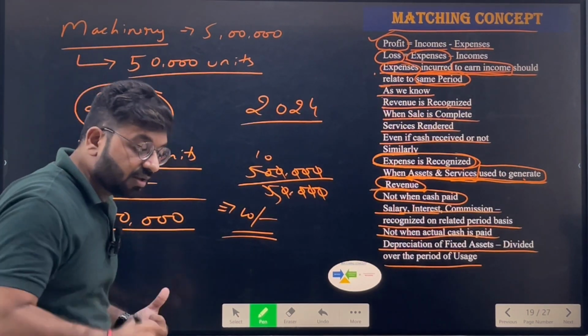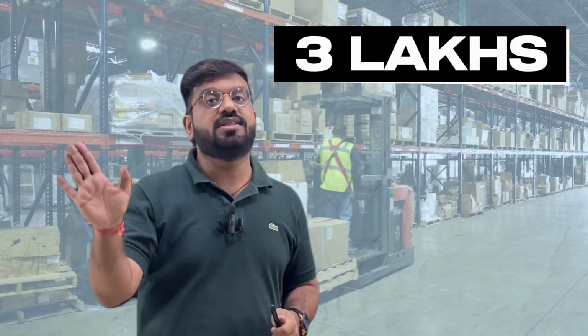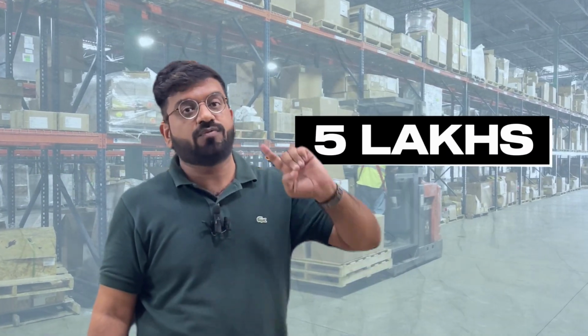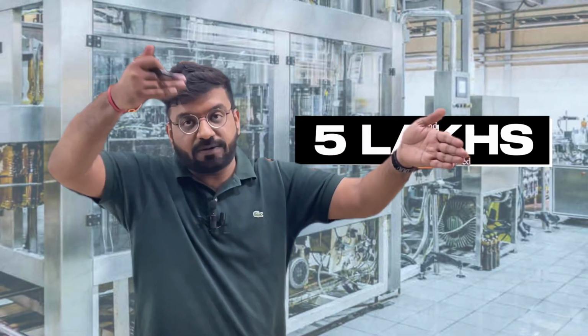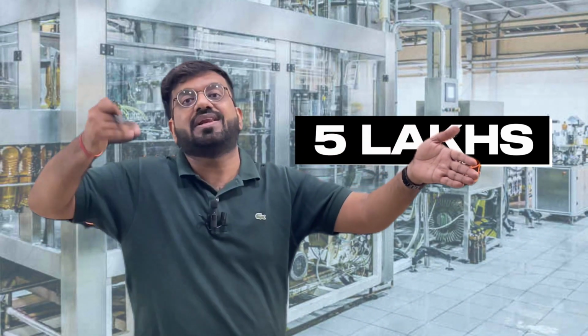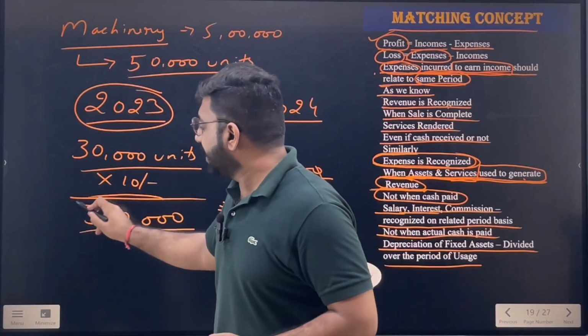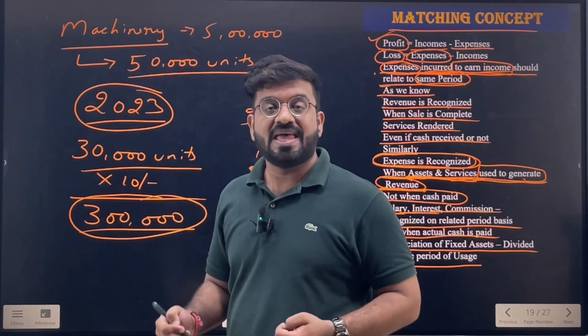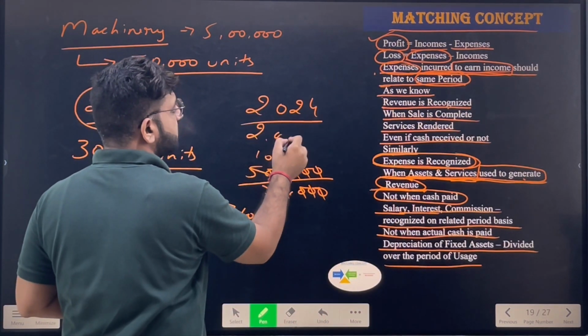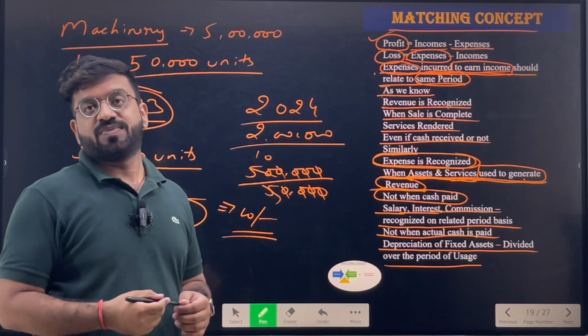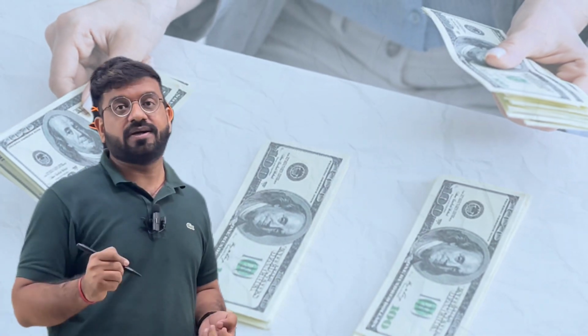In this year, I will recognize the expense only of 3 lakhs, not the 5 lakhs. 5 lakhs is the actual amount which I have spent, which I have paid to get that machinery, but I am not fully utilizing that machinery in the current year. I will utilize that machinery in part. A part of that machinery will be utilized in this year and the other part will be utilized in the next year. So simply 3 lakhs worth of machinery has been utilized in the current year and the remaining 2 lakhs will be consumed in the next accounting year. So the actual expense which will be deducted from my incomes is not 5 lakhs but only 3 lakhs.